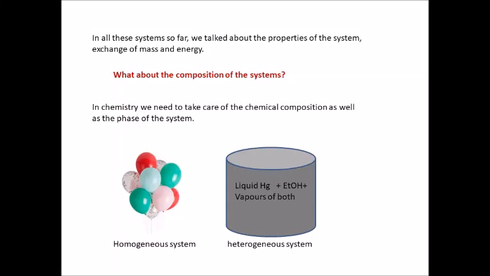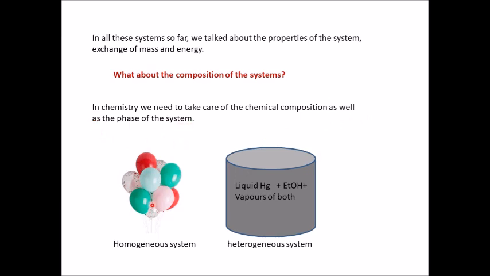So far we have been studying about systems, and in these systems we talked about the properties of the system, exchange of mass and energy between system and surrounding. What about the composition of the systems? In chemistry, we need to take care of the chemical composition as well as the phase of the system.